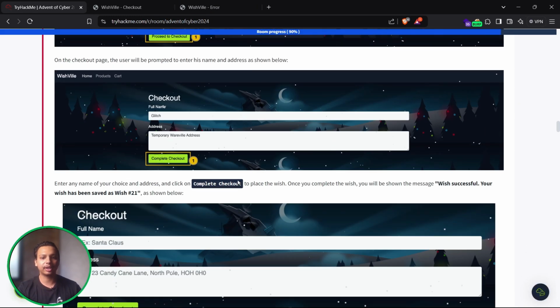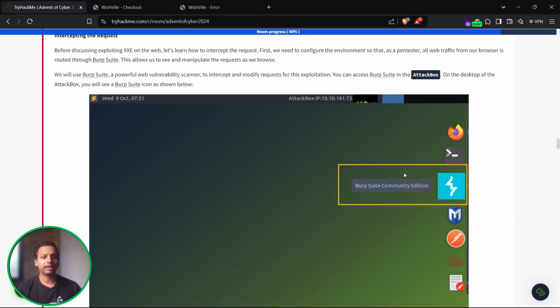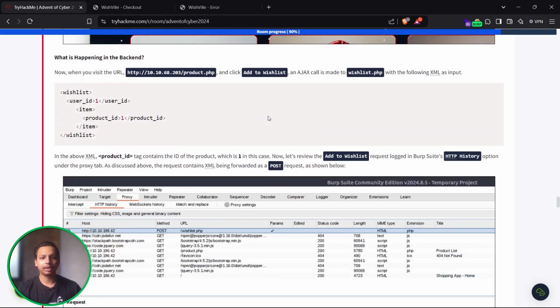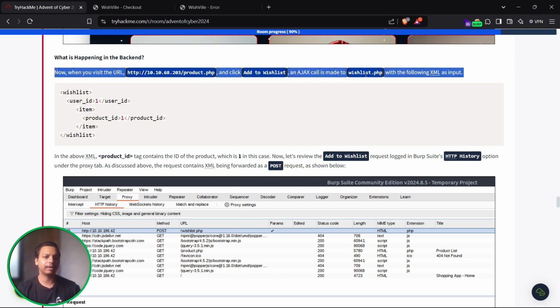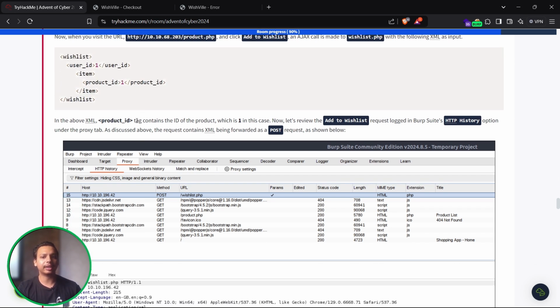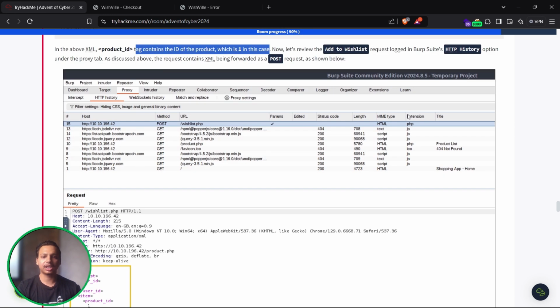So we have performed already all the stuff over here. We have intercepted all the requests in Burp. Now get back to here. Okay, what is happening in the backend? Now we have visited this particular URL and clicked on add to wish list. An AJAX call is made to wishlist.php allowing XML as an input. That is this one. So in the above XML, the product tag contains the ID of the product, that is a user ID, which is the one in this case. Now let's review the add to wishlist logs in the HTTP history.